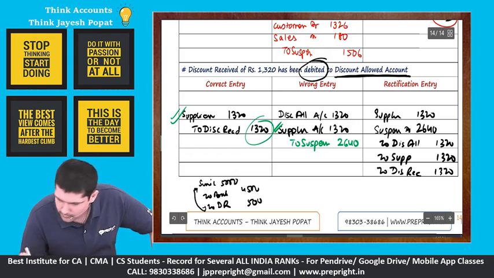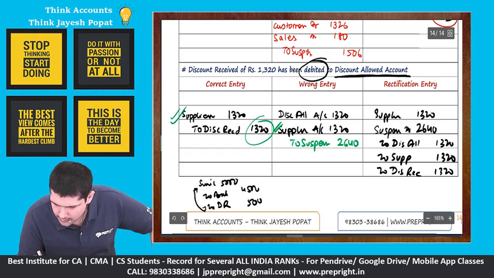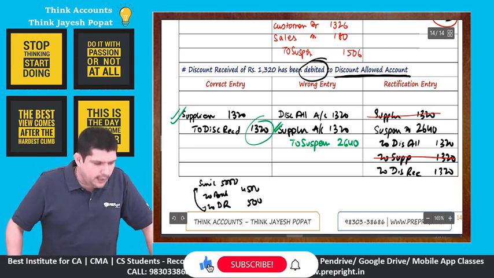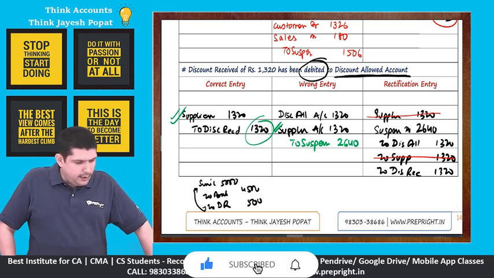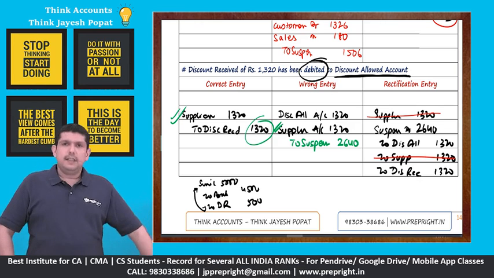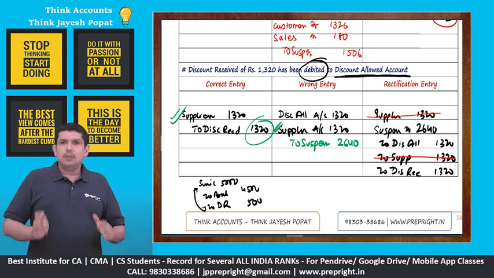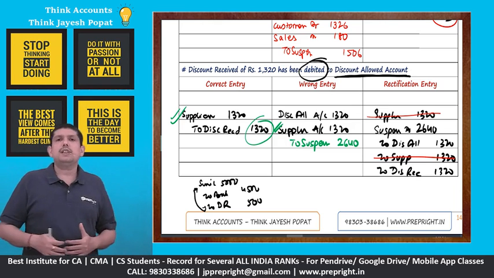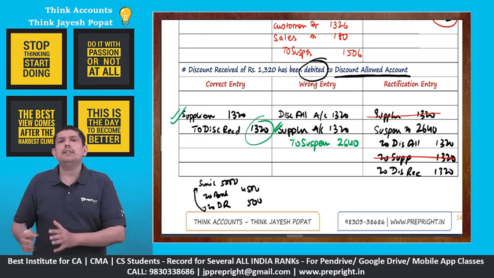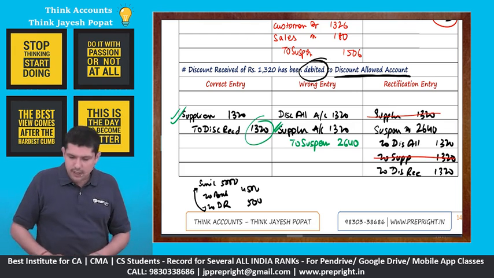Here there is no problem with the supplier part. Therefore supplier debit, supplier credit knocked off. Our net entry becomes suspense account debit to discount allowed to discount received, right? So by this we are done with the conceptual portion of rectification of errors, as well as certain very important practical illustrations as well.